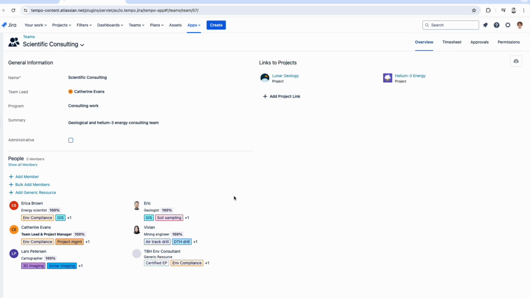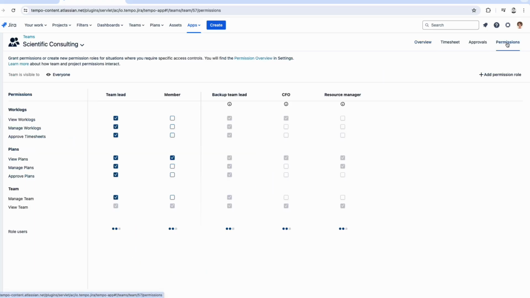Catherine Evans, the profile I am in this test instance, is the team lead of this team, so I will be able to show you what things look like from the team lead perspective. Here we can see some general information and of course the members of the team. This is the overview page. On the top right, we can also go into timesheet, approvals, and permissions. Right now, let's check out permissions.